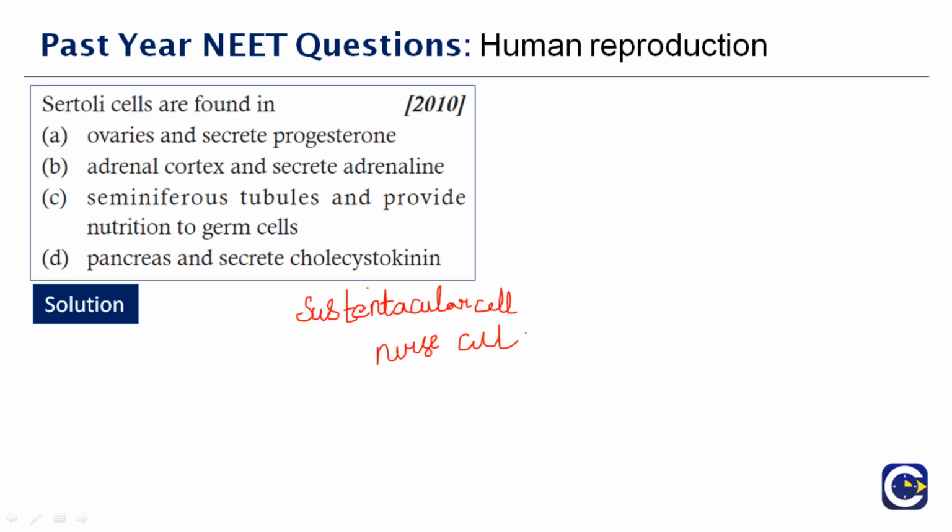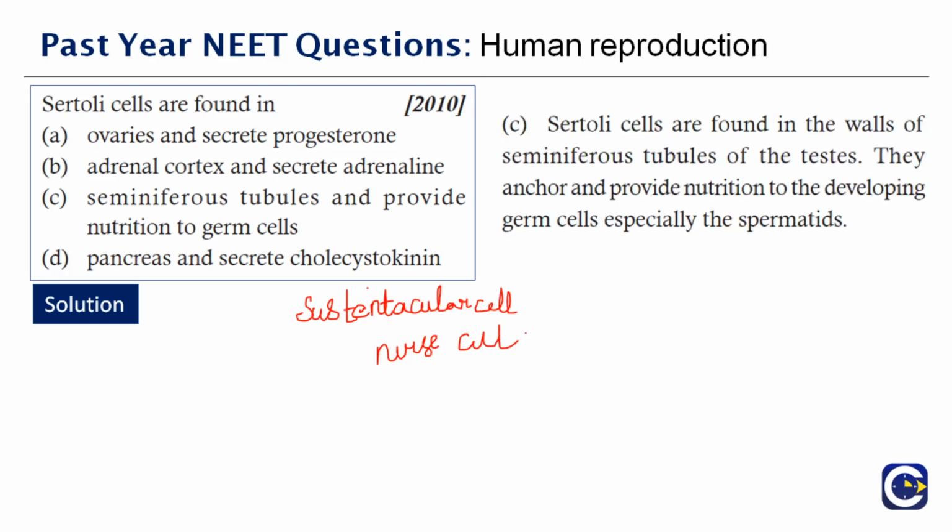So where are these cells found now? They are found in the seminiferous tubules and provide nutrition to the germ cells. They are found in the walls of the seminiferous tubules of the testis. They anchor and provide nutrition for the developing germ cells, especially for the spermatids. Therefore, the right answer to this question is option C.